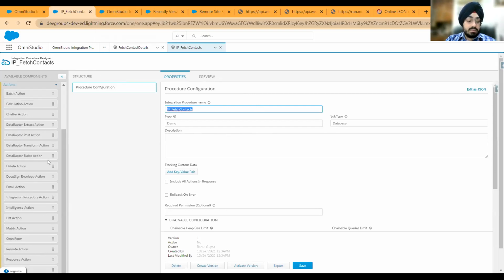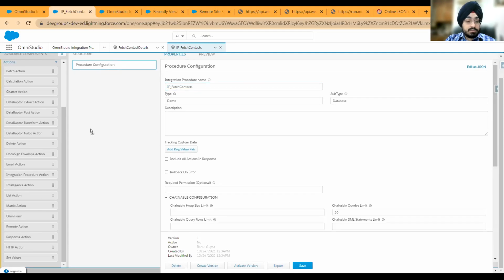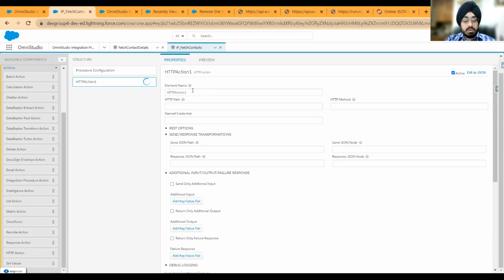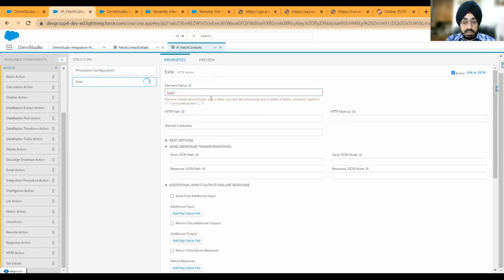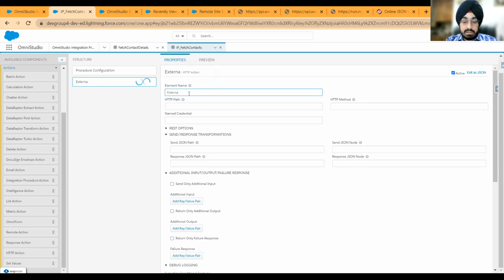Here, it's a little easy. I will pick up an HTTP action from here, drag it here. Now the name has to be very pertinent, and if you go and hover over the eye icon, you will see the kind of best practices or what is expected in the field. Okay, so let's say that this is external, and as soon as I type the comma or something, you see that there is an error that starts coming up, that you should not be using any special characters, underscores, etc. So try to use letters here: external integration.